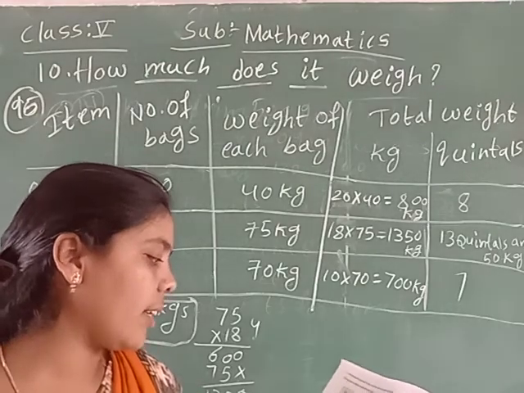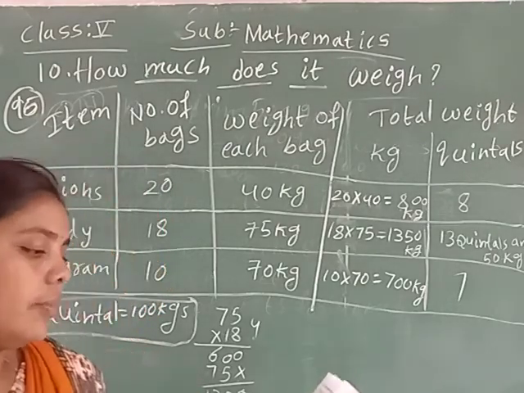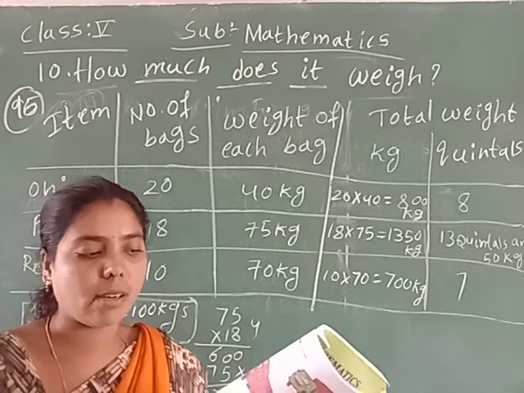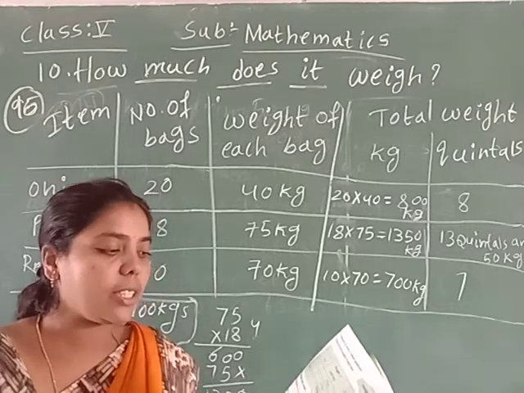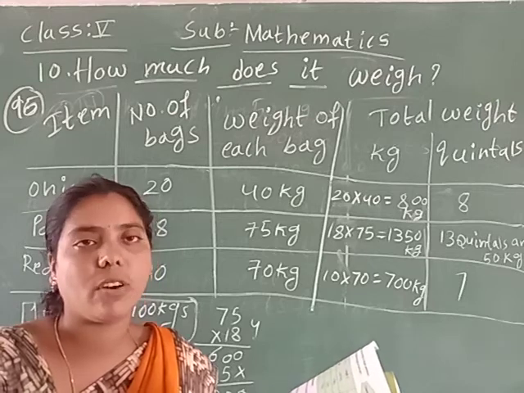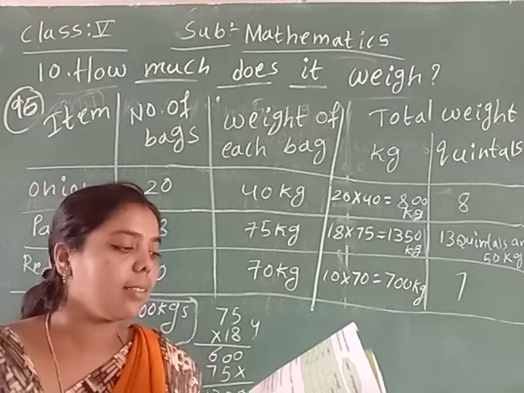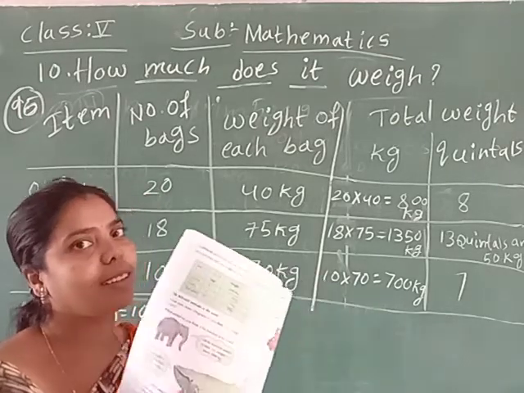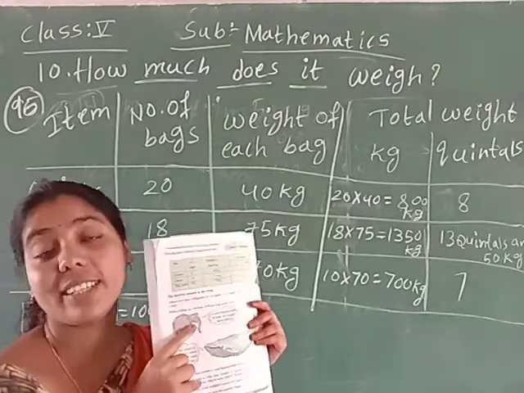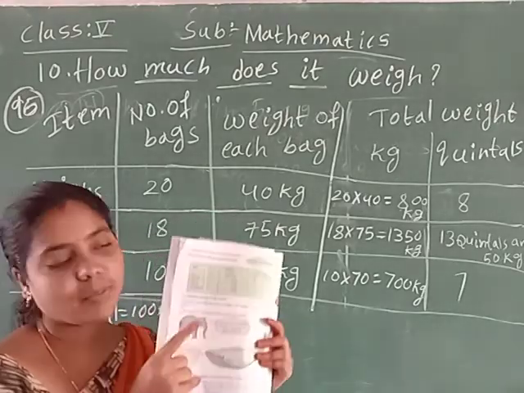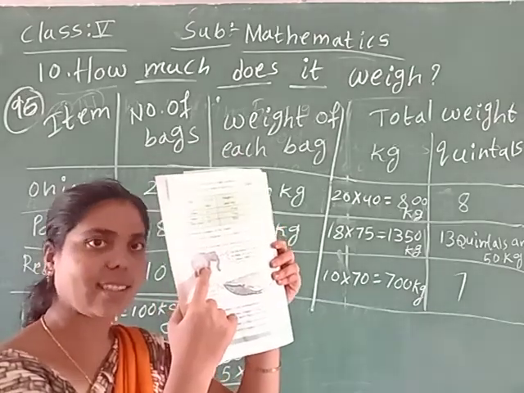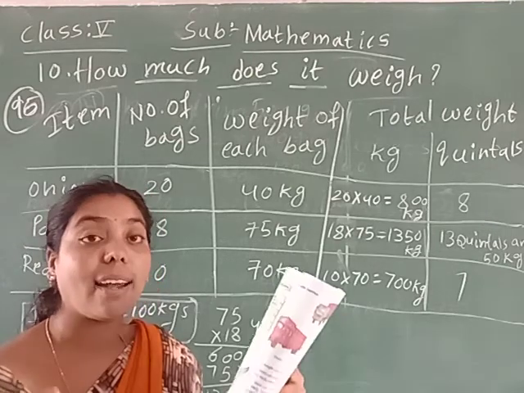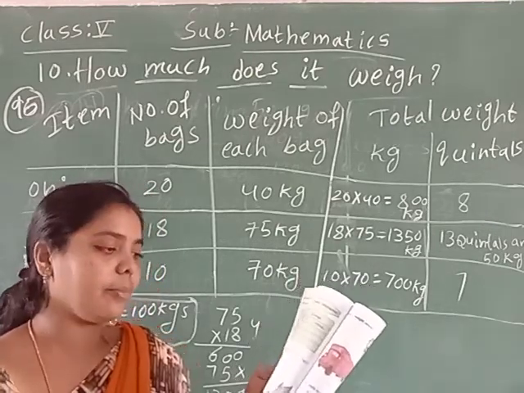Now the next one is about the heaviest animals in the world. About how many kilograms do you think a cat weighs? Similarly dogs, pigs, cows? Which animal do you think is the heaviest in the world? Yes, elephant. The elephant is the heaviest animal on land, not water, on land.